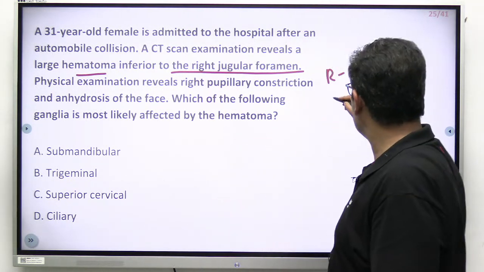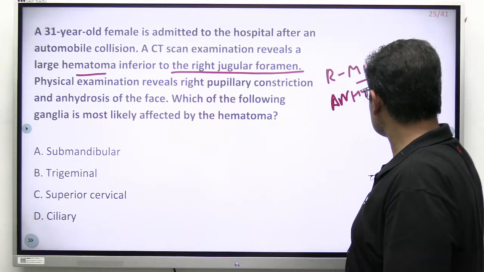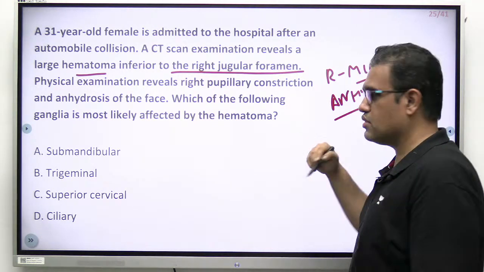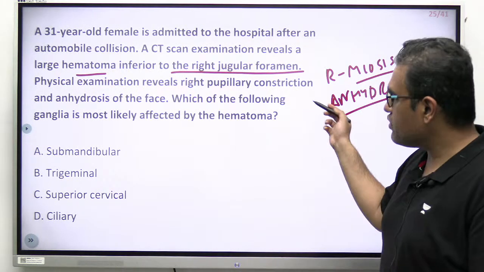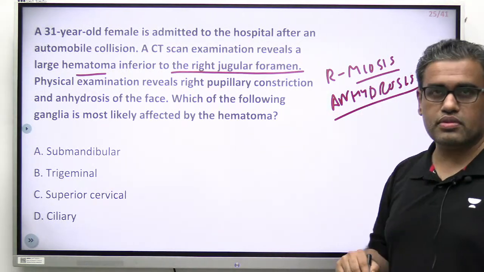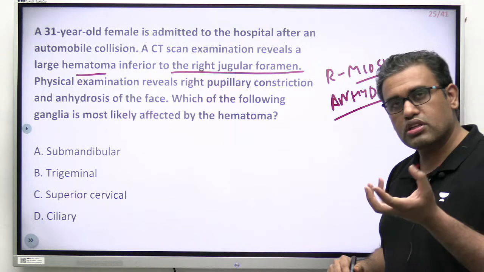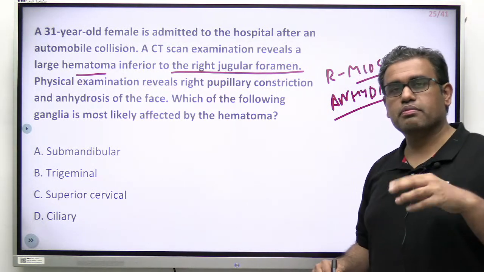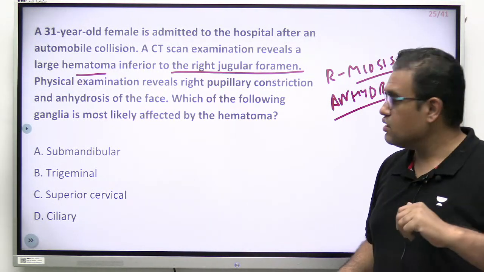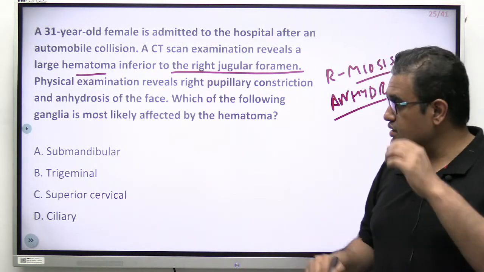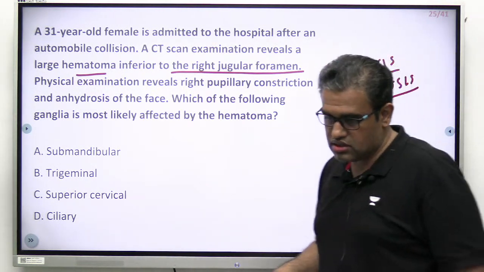So there is meiosis as well as anhydrosis, that is, loss of sweating. Which of the following ganglia is most likely affected by the hematoma? Is it submandibular, trigeminal, superior cervical or ciliary?